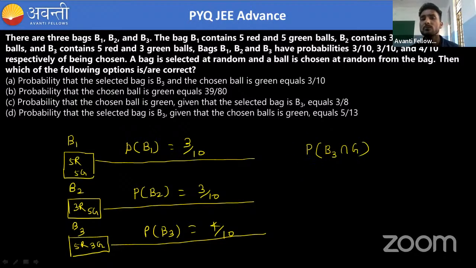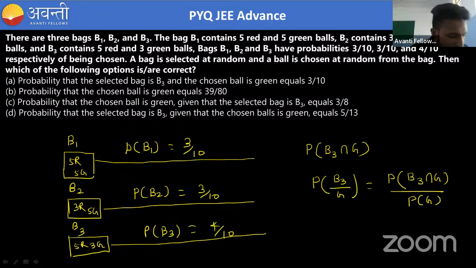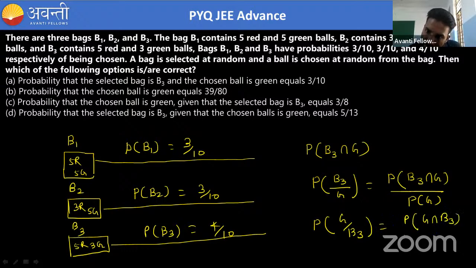If you have to find this one, then if you see conditional probability, in conditional probability what do you write? We simply write P(B3 given G) is equal to P(B3 intersection G) divided by P(G), right? And also the other case, P(G given B3) is equal to P(G intersection B3) divided by the probability of B3.